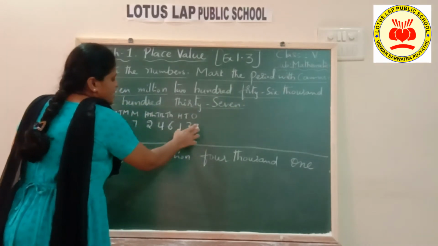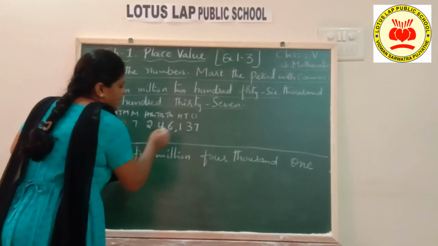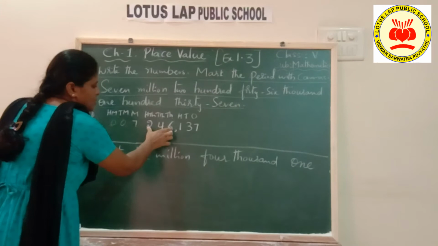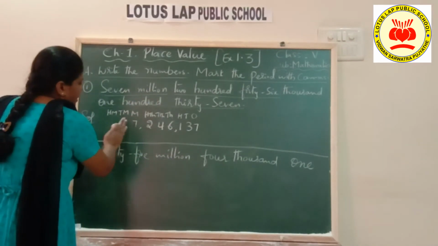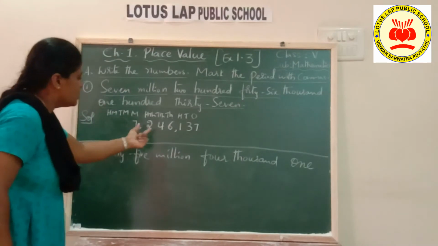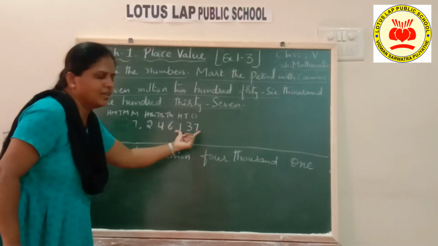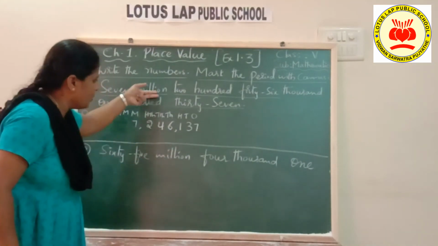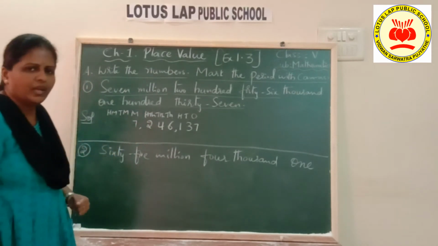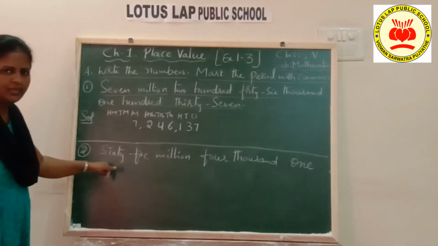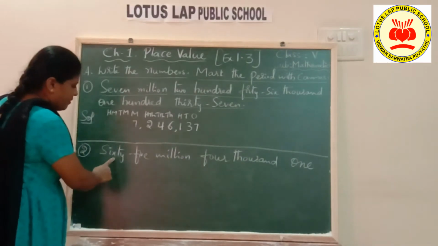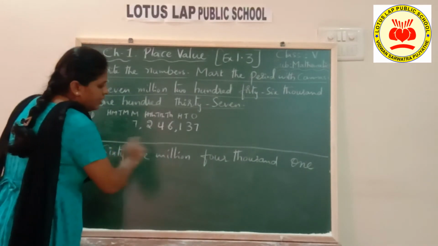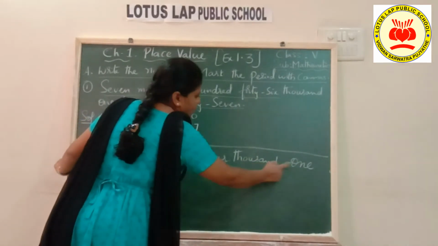Period wise, first ones period 3 digits, comma. Next thousands period again 3 digits, comma. So what is my number here? 7,246,137. So this is how you write the number, children. Okay. Now the same way. Okay, one more sum. Let us see here. What is that sum? Second one, 65,004,001, children.